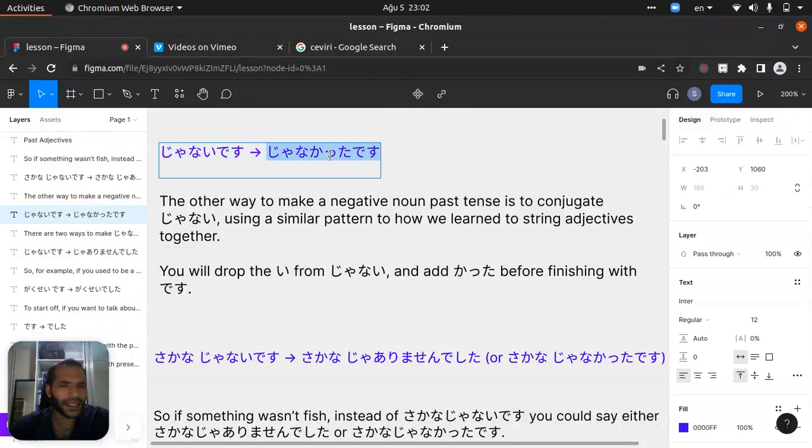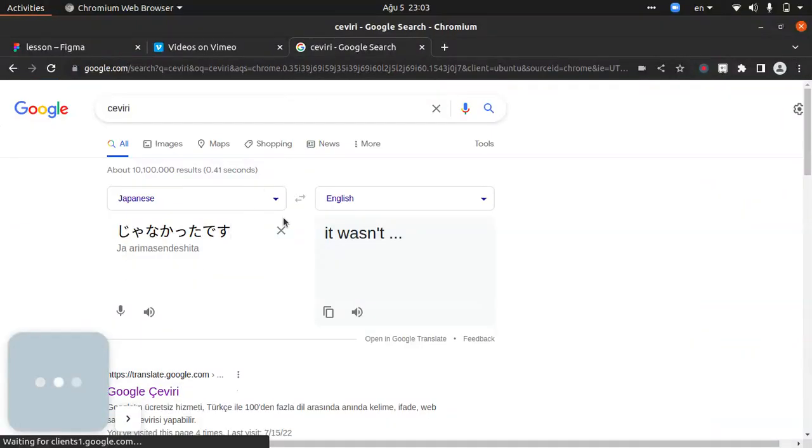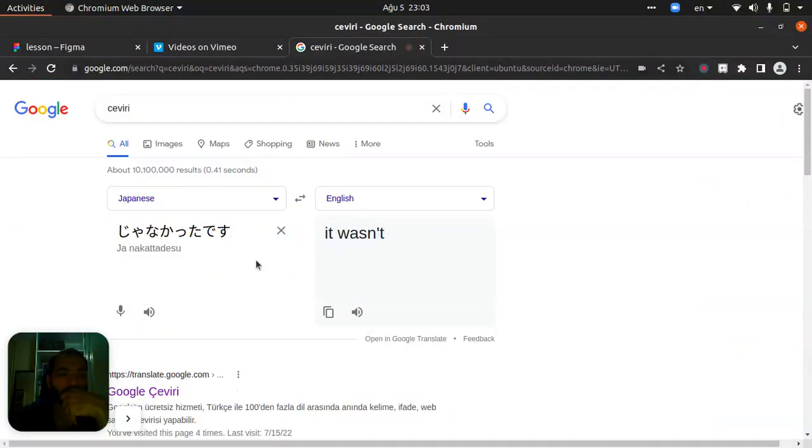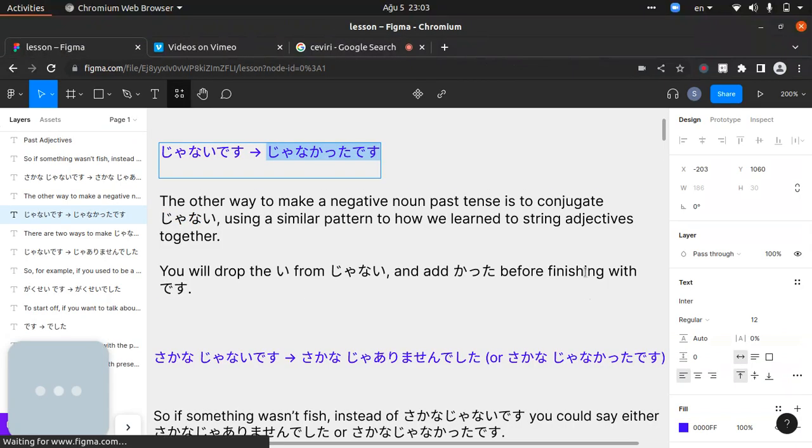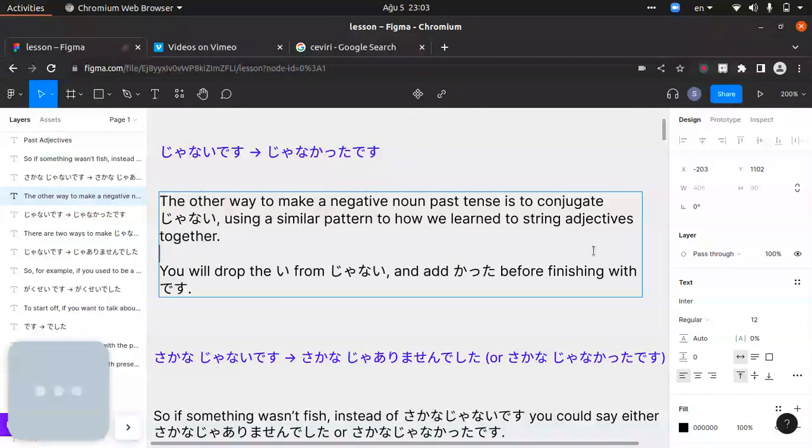What does katta desu mean? Let's check. It's coming from kunakatta desu, I think. But let's check what it means. Janakatta desu. It wasn't. It is again the same. It is very mixed, but don't mix up your mind.